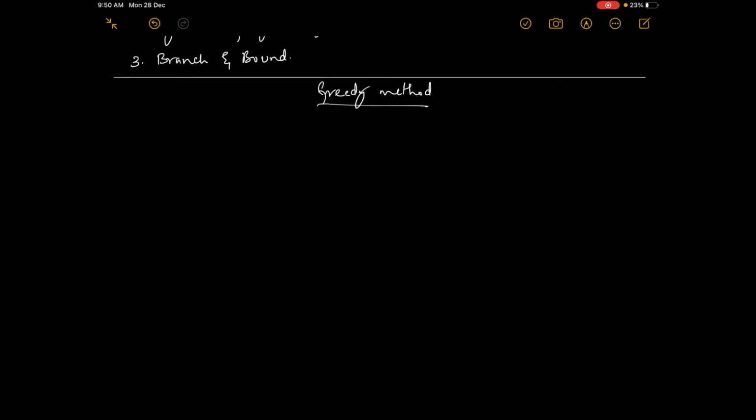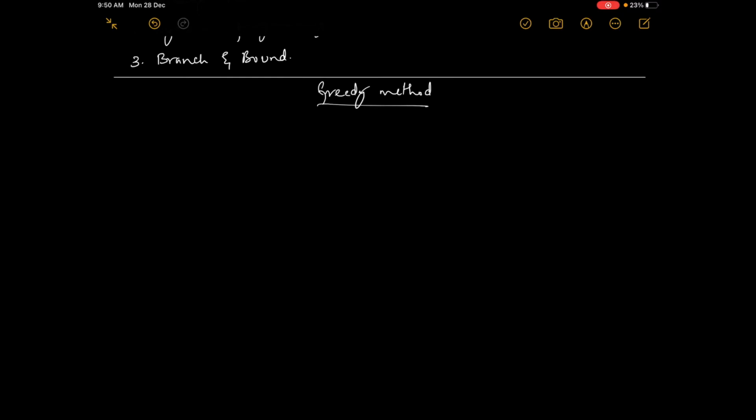Okay, I'll repeat. The problem must be solved in stages. In each stage one input is considered. If that input is feasible, then we include it in the solution. Whatever solution we have got from giving that input, if the solution is feasible, then we include that in the solution. We include all those feasible inputs, and after including all of them, we will get an optimal solution.